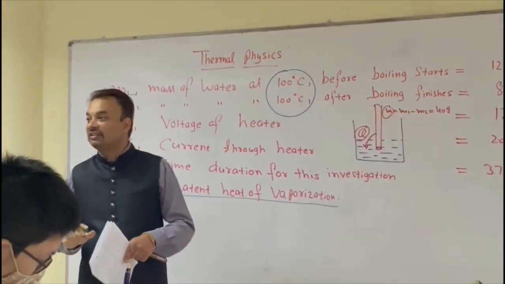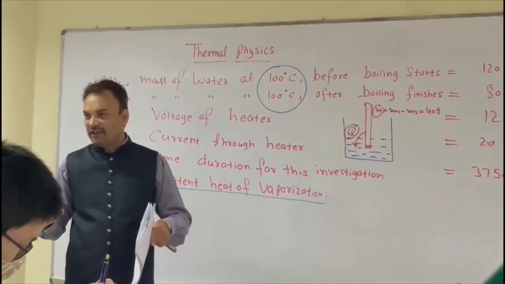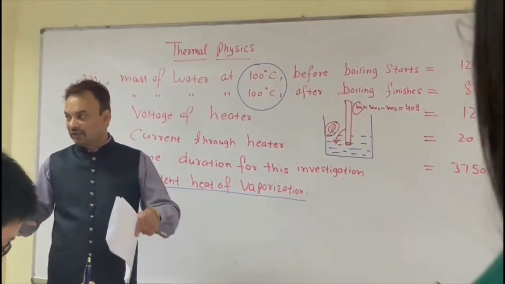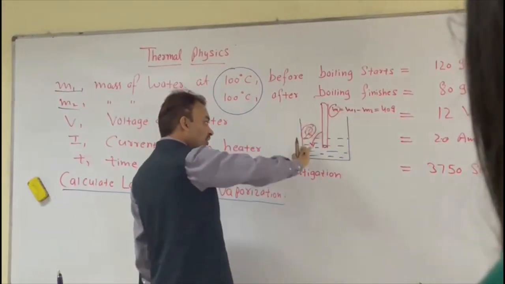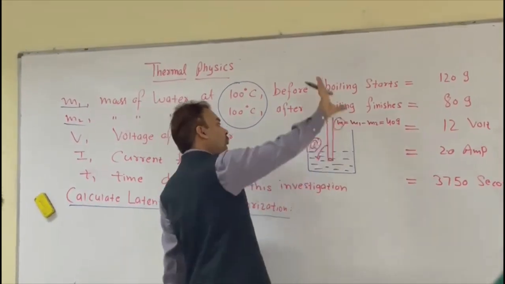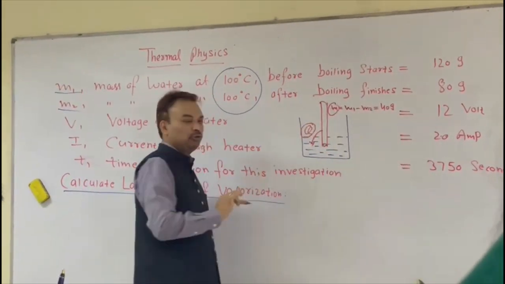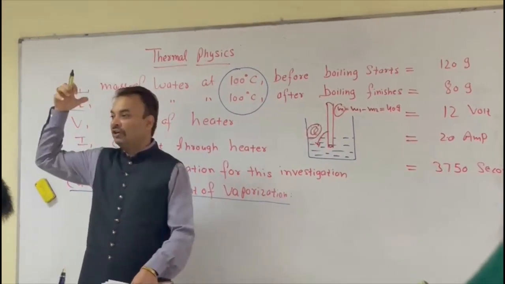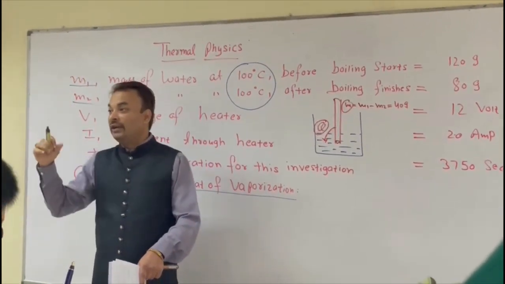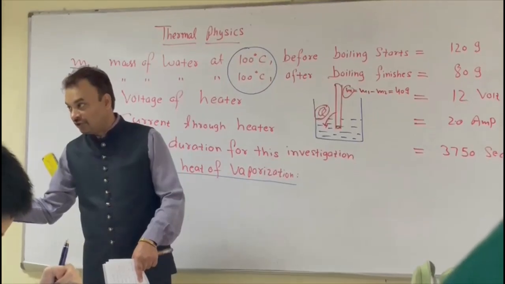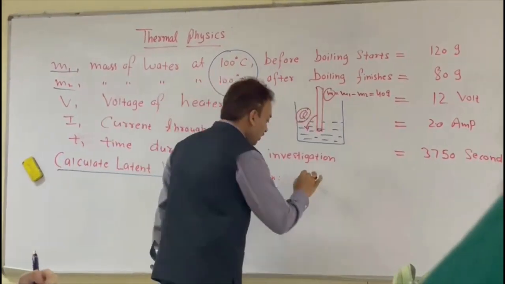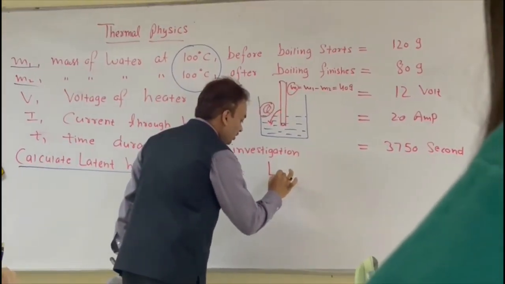Just a very fast conceptual understanding: the heater is giving this, so input is Q, output is M. What is given to the water is Q, and what comes out from the water is M. Just divide Q by M, that is the latent heat of vaporization. Understanding my point?